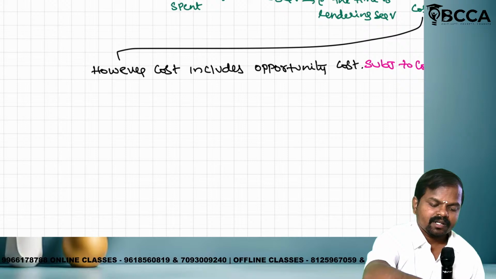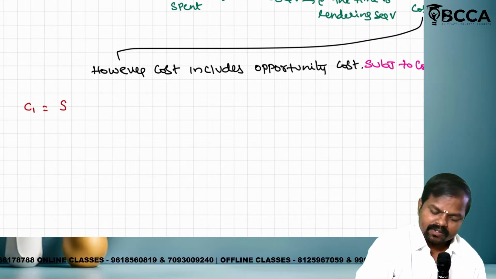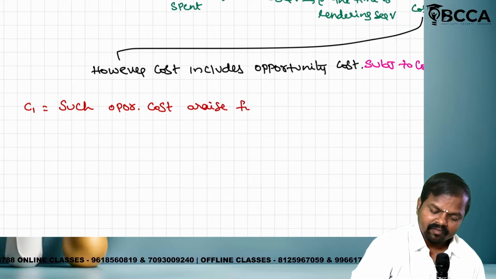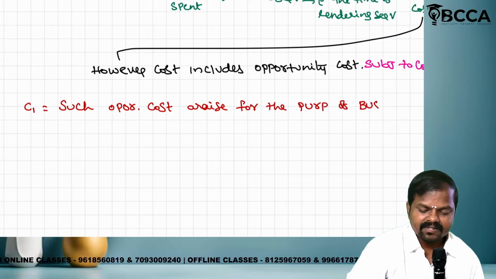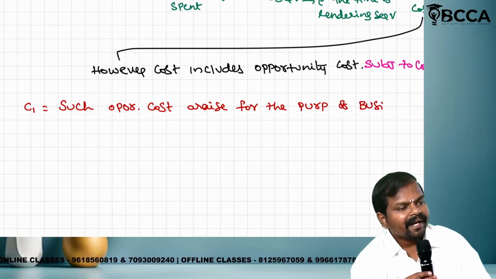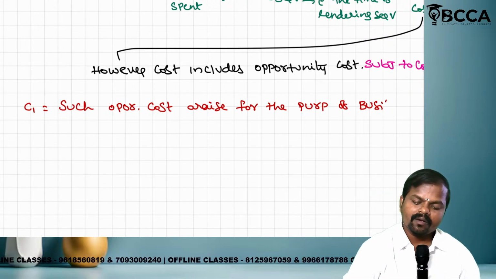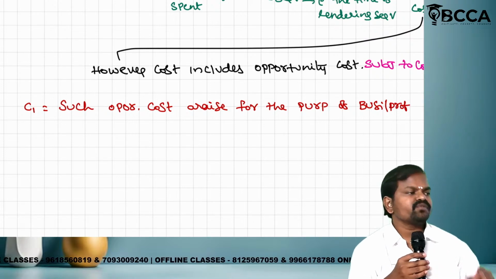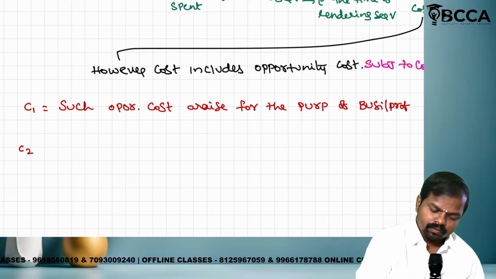Prescribed condition, now listen. Condition number 1: such opportunity cost arises for the purpose of business. Now tell me, such opportunity cost should arise in case of what? Business or our profession. It means such opportunity cost arises during the course of business only, not personal expenditure. Is it clear? Condition number 2.